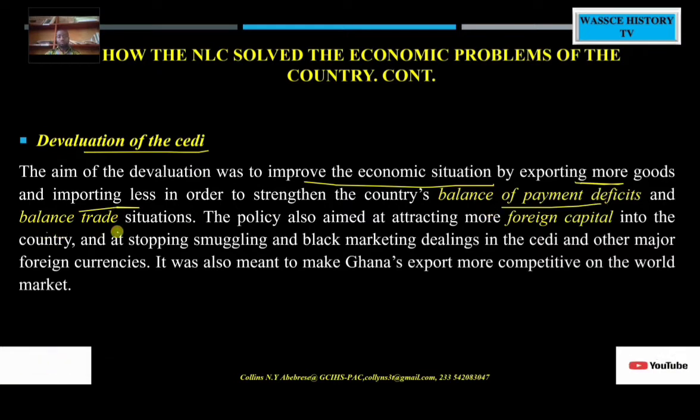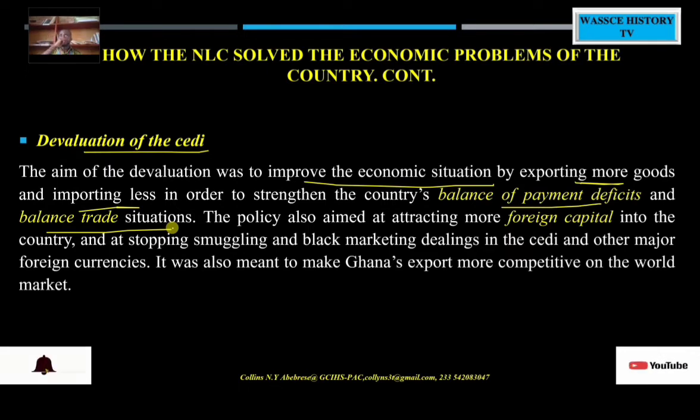Don't forget, we've already said that the government had run into a budget deficit, and so when the NLC decided to devalue the cedi, the impact is that it makes our raw materials cheaper, because the strength of our currency has been devalued. So it encourages export. A lot of people will come from abroad to buy, so money will be in the system.